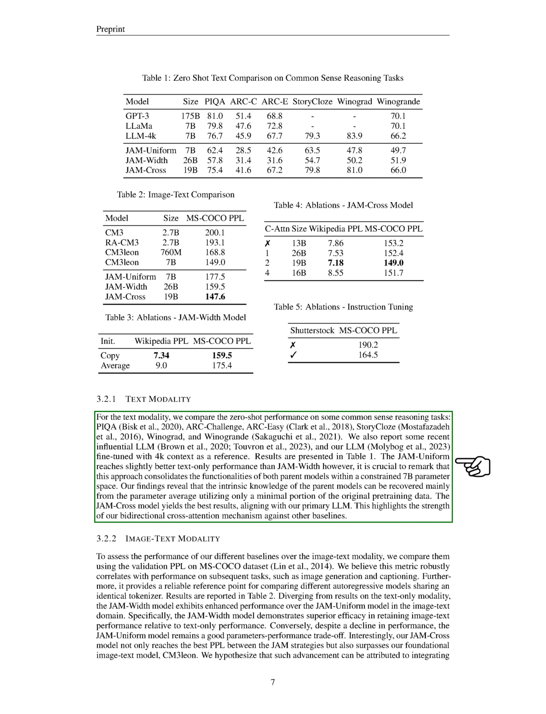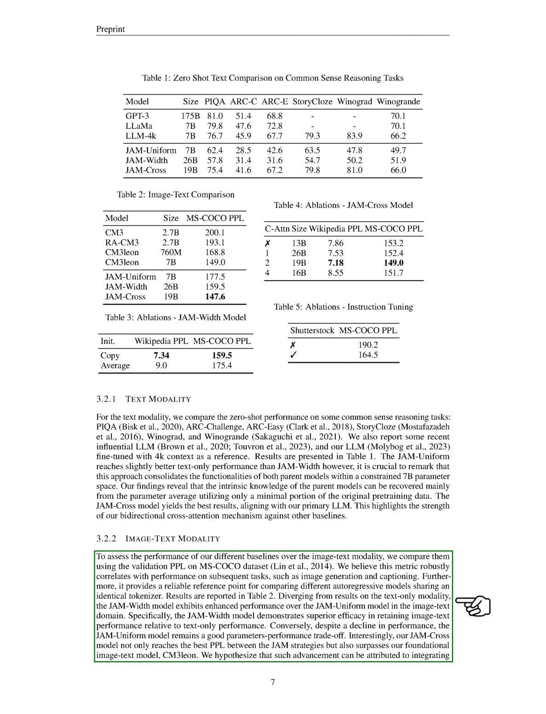However, it's important to note that this approach combines the functions of both parent models within a limited 7 billion parameter space. Our results show that the knowledge from the parent models can be mostly recovered using only a small portion of the original pre-training data. The JAM cross model performed the best, highlighting the strength of our bidirectional cross-attention mechanism.